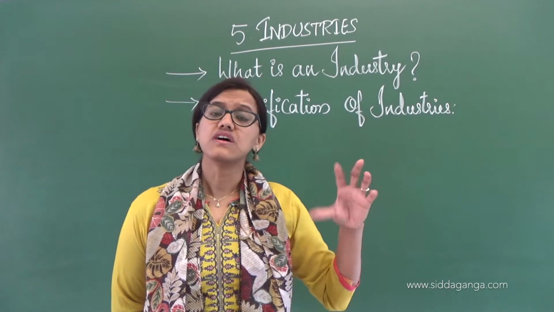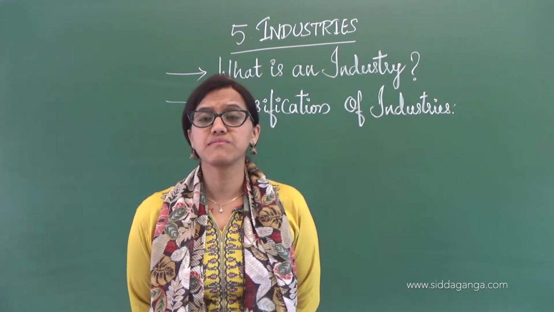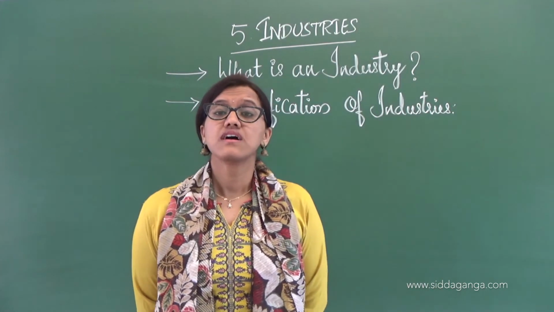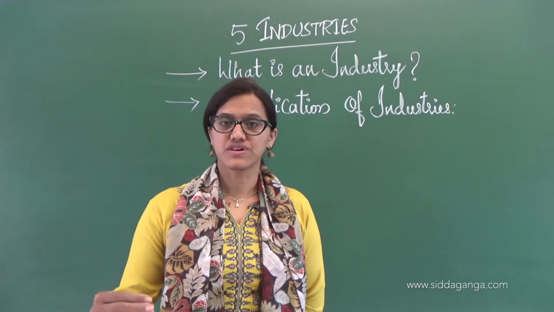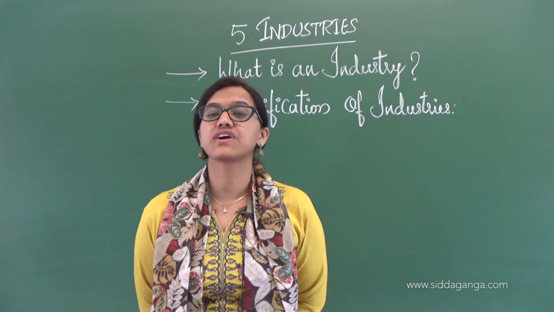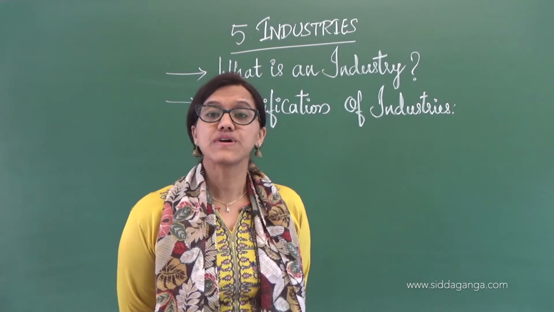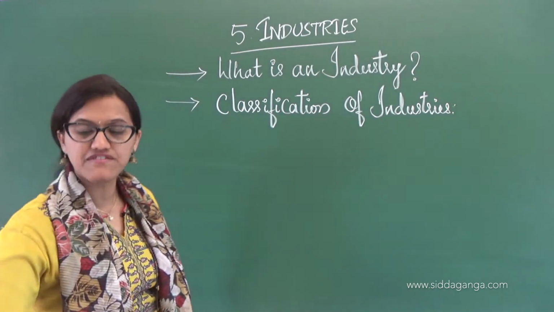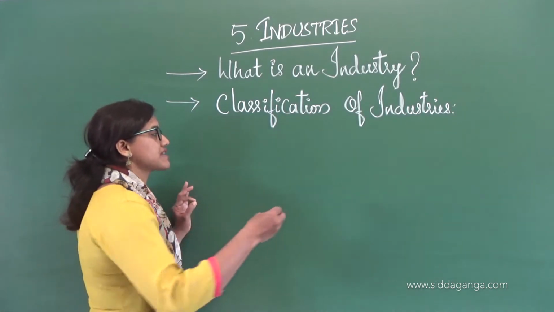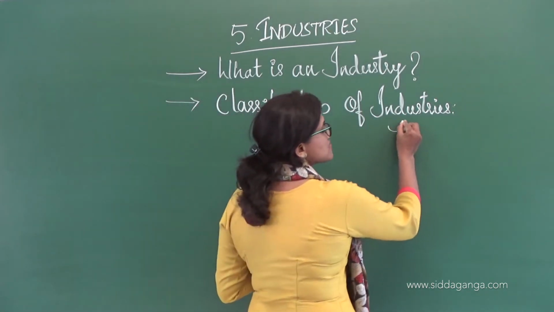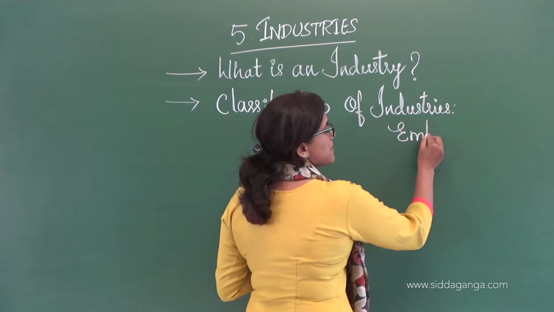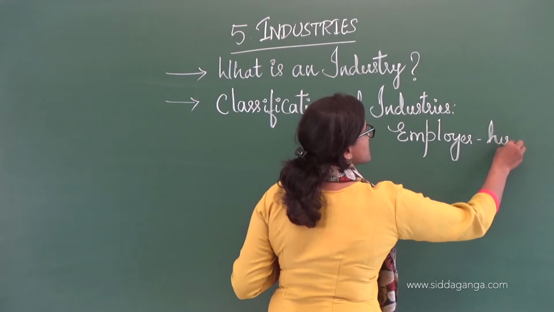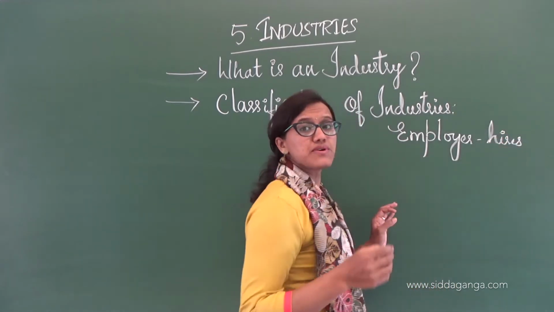In earlier days we had many more problems when it came to industries. The people who work in the industry, we call them employees, right? Employers are the ones who actually hire the people. There is a difference between employer and employee. An employer is a person who hires another person.